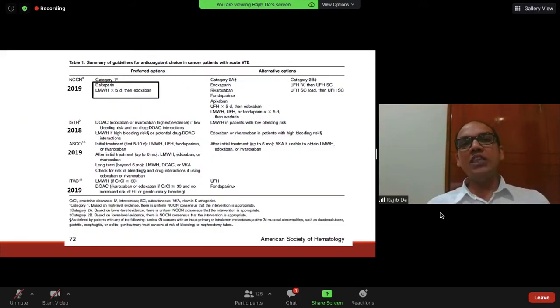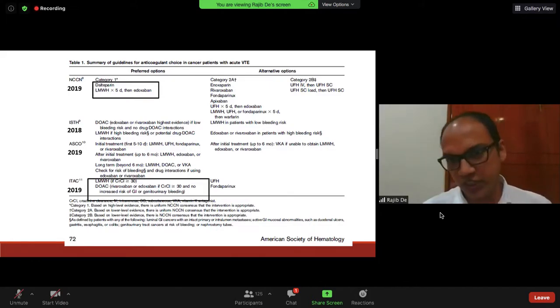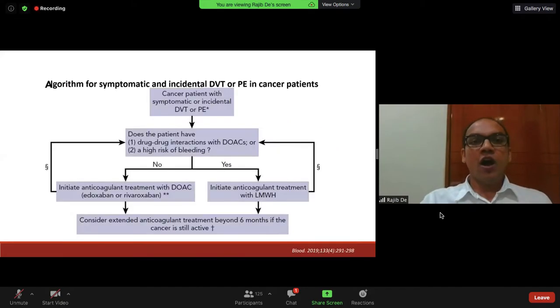And now all the standard international guidelines, be it NCCN 2019, the International Society of Thrombosis and Hemostasis, ASCO, ITAC, all these recent guidelines put DOACs as a first line of therapy for the management of cancer-associated venous thromboembolism, along with LMWH. Here also, if there is no significant drug-drug interaction, and no high risk of bleeding, then the DOAC can be used as a first line of therapy along with LMWH.